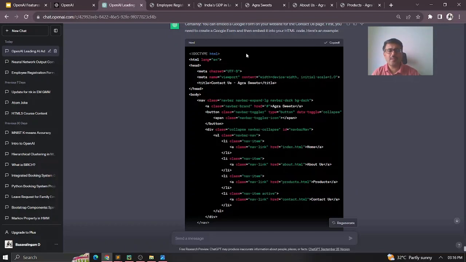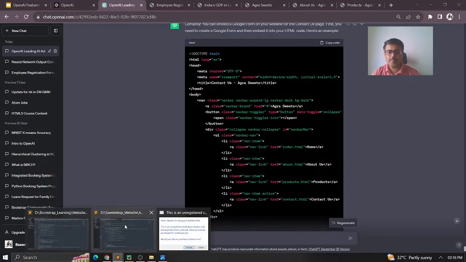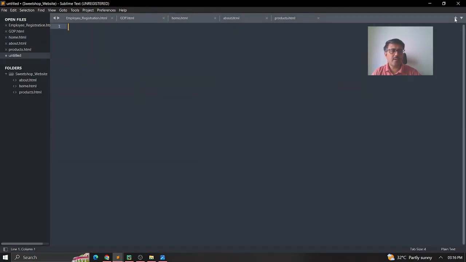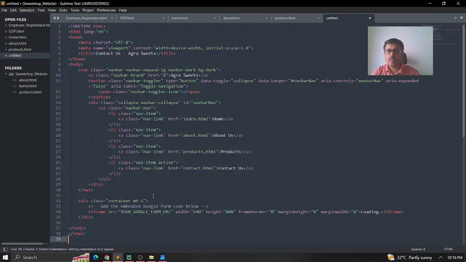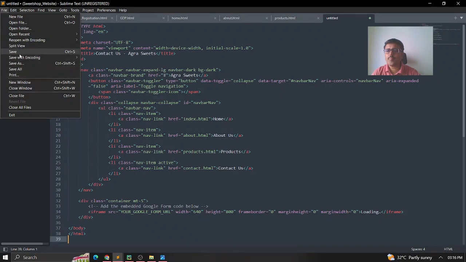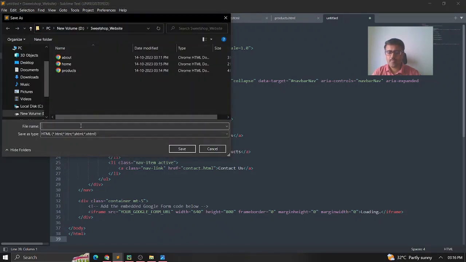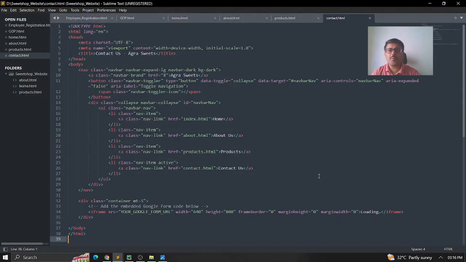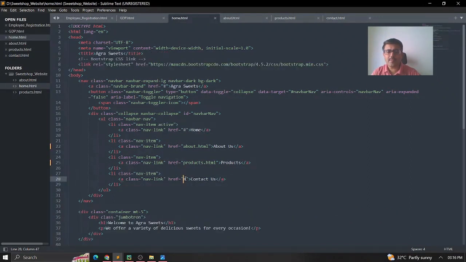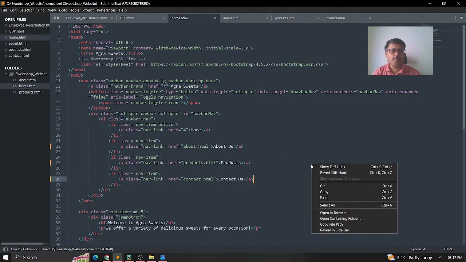So I'm just copying the code again. Here let me go to my editor. Just create a new one. Maybe contact.html is the file name. So let me save this. Okay. Now let me save it here. Okay. Now I'm done. Let me go to my home page. I just change it to contact.html. Okay. So now let me run the home page now.